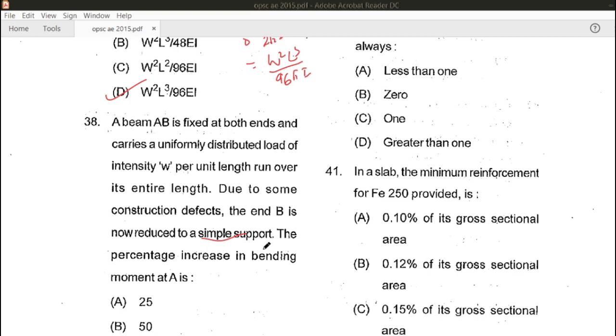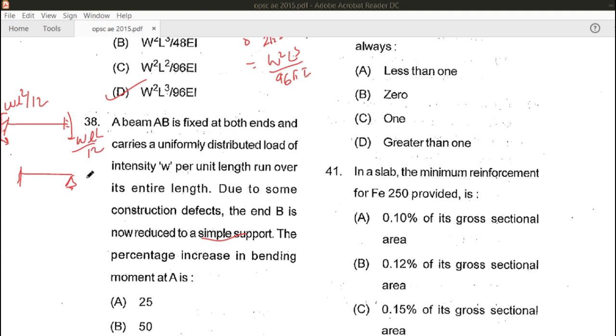The percentage increase in bending moment will be how much? This is the fixed beam. Now it is reduced. So the fixed end moment will be WL square upon 12. And here also in a fixed beam, it will be WL square upon 12. So now if it becomes hinged, the beam has become like this.